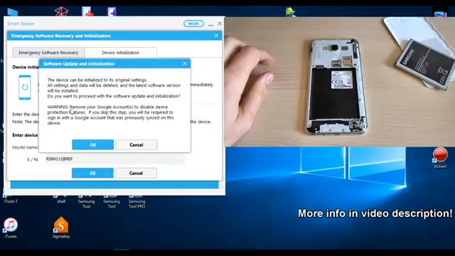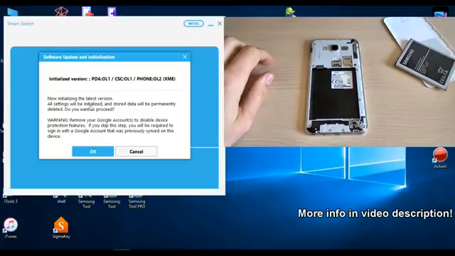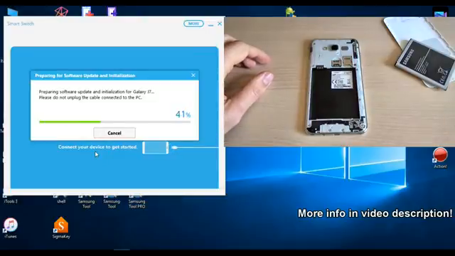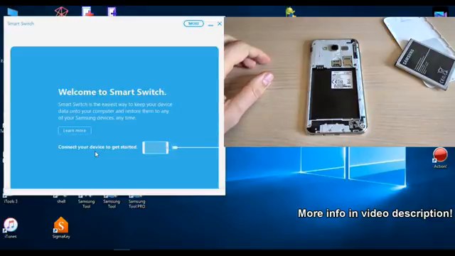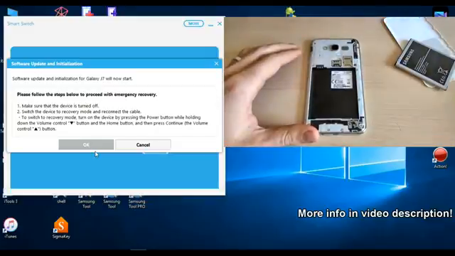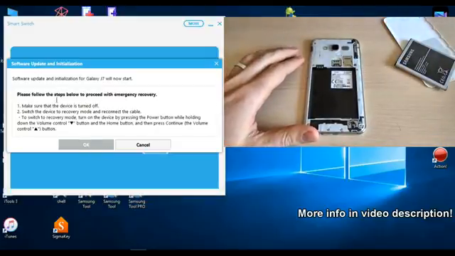Warning, remove your Google account to disable device protection features. Okay, now just click on OK. And this is the version. And now just click again on OK. And now you must put your phone in download mode.